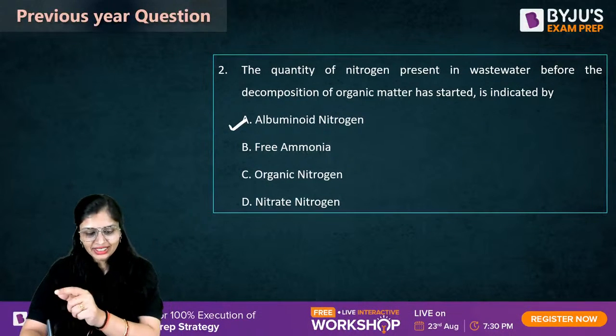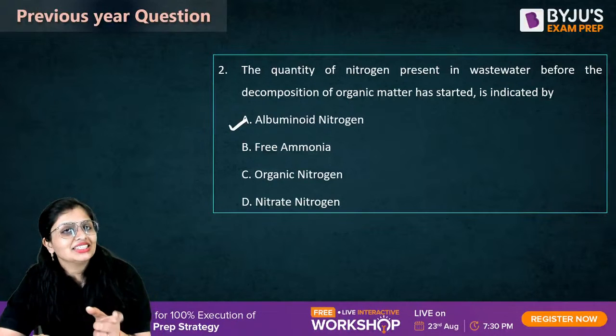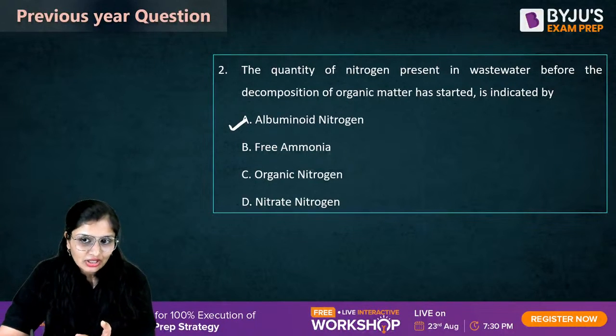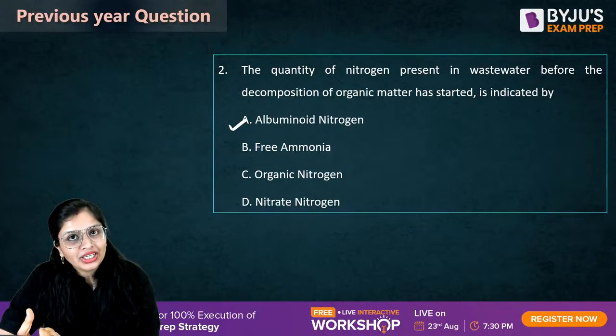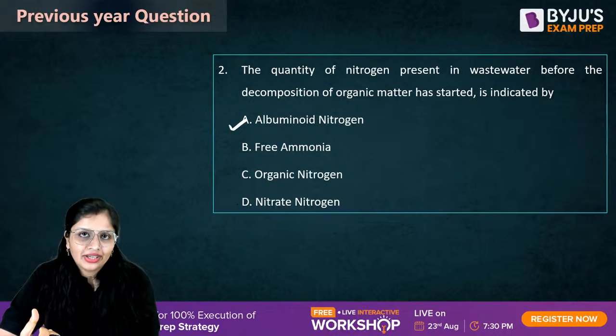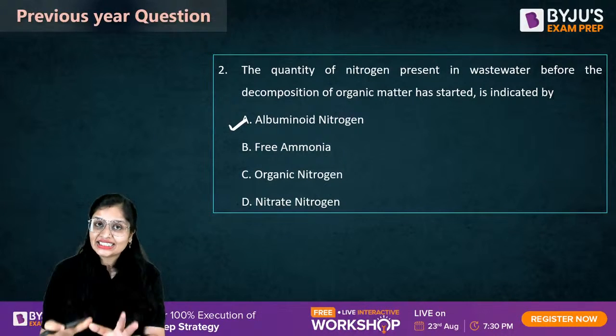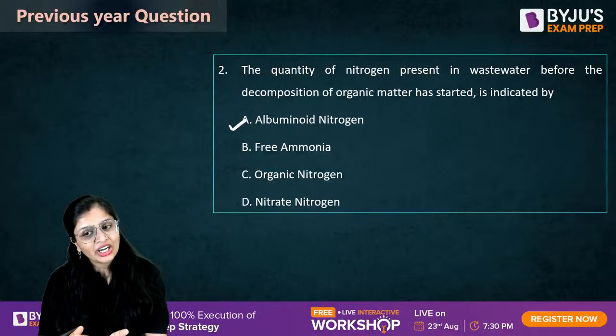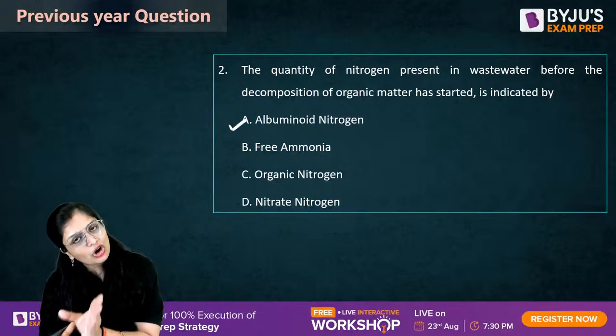Now, I was expecting somebody to tell me that, ma'am, A and C are the same options. See, if free ammonia or free nitrogen is there, it indicates recent pollution. Albuminoid nitrogen is the same as organic nitrogen.